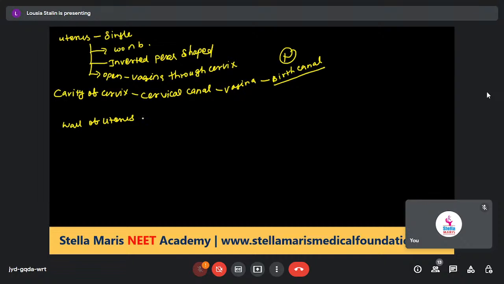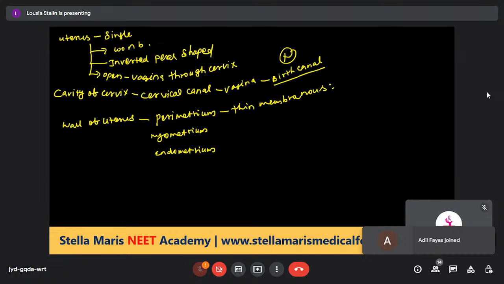The first one is the perimetrium, next the myometrium, and then the endometrium. The perimetrium is the external layer, a thin and membranous layer.